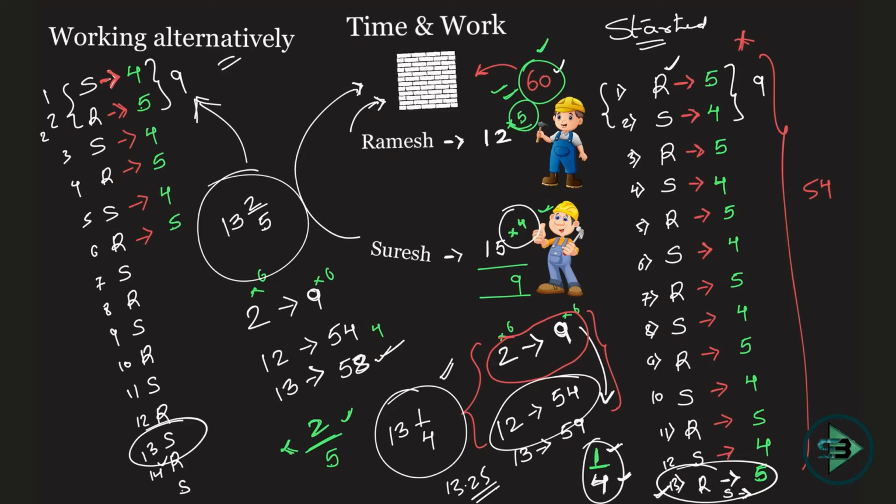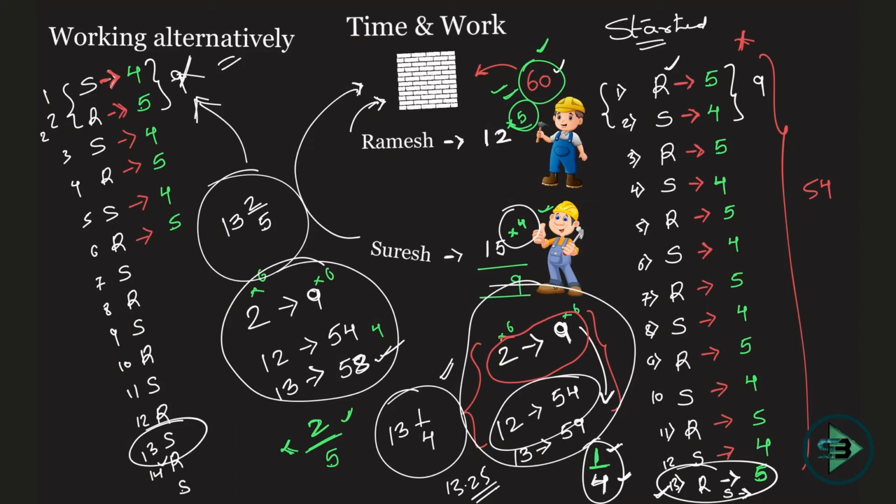Okay, so you are just supposed to solve this much part in the exam. This much here and this much here, and you should reach your answer, because that's quite the logic. So no need to write all this. This is just for your visualization and understanding as to how things will happen. As I told you at the start, if you know the LCM method, you just need to know per day how many bricks are being put in, in the end how many bricks are remaining, and how many days will be required to put in those remaining bricks. And that will eventually give you your answer for time and work.